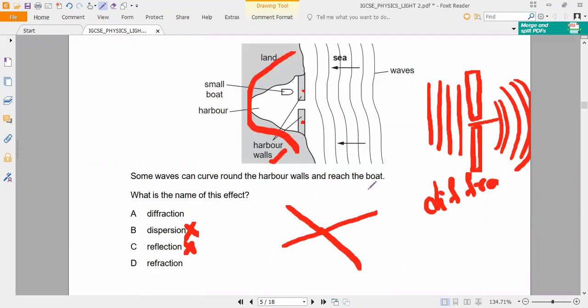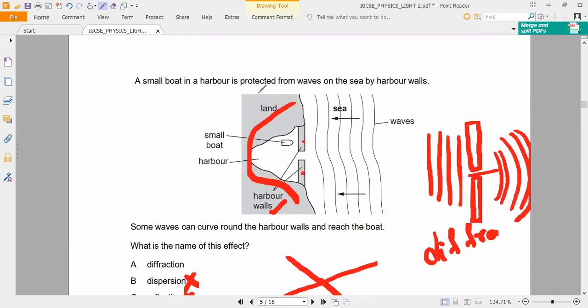Here, diffraction means everything is covered with the harbor walls, but still something is reaching the small boat. The light will pass through that and spread over a larger area, like TV signals. You can notice it. So what is this phenomenon called? Diffraction. Understand? Diffraction.